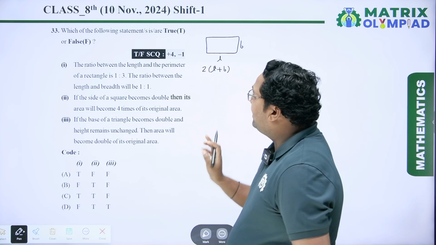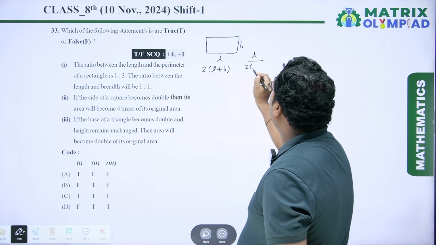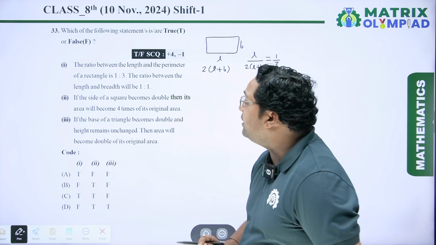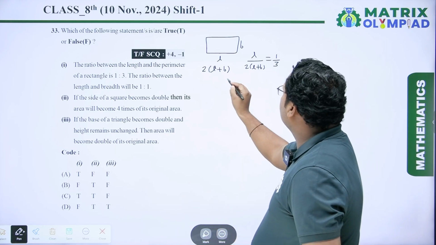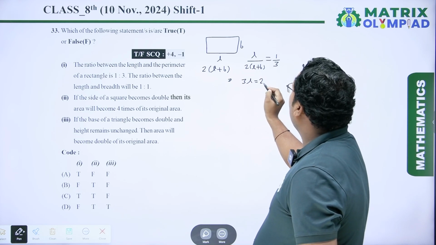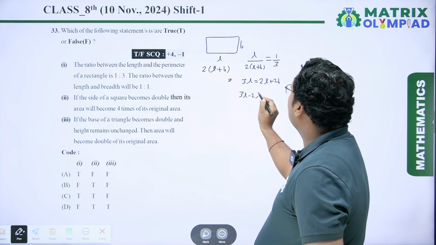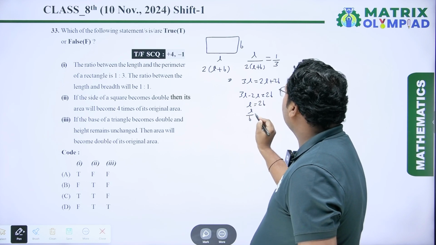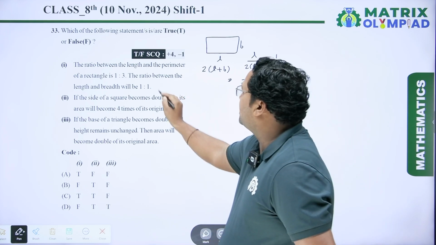It is given the ratio of length and perimeter, so L upon 2 into (L plus B) is equal to 1/3, and we have to calculate the ratio between the length and breadth, that is L upon B. So let us solve this equation first. Cross multiplying, we get 3L equal to 2L plus 2B. From here, 3L minus 2L is equal to 2B, which gives L equal to 2B. So L upon B is equal to 2/1, and it is given as 1:1. So it is a false statement.